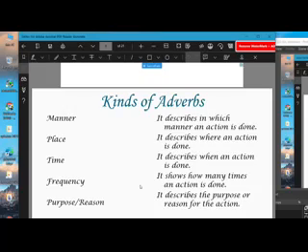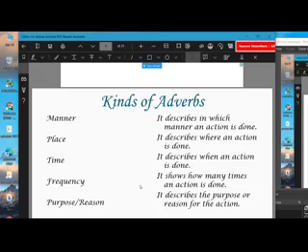Then comes adverb of place. You know that place means something that is associated with an area. It describes where an action is done, the particular position of the action where it is being performed.